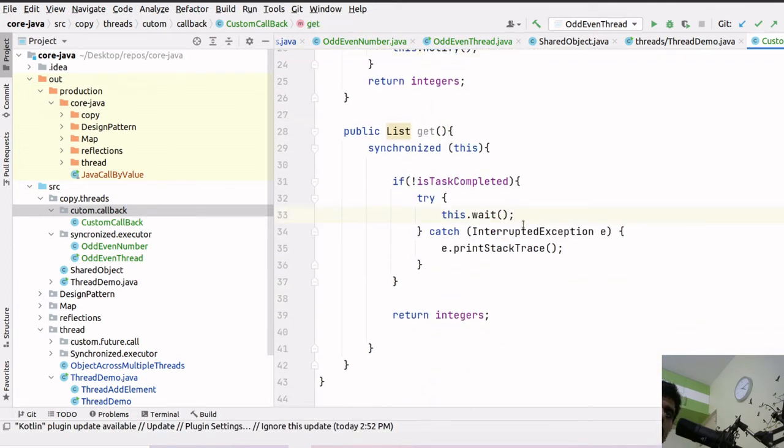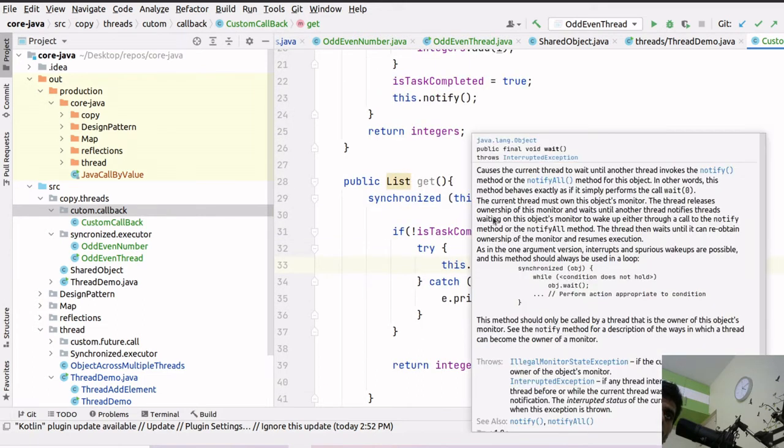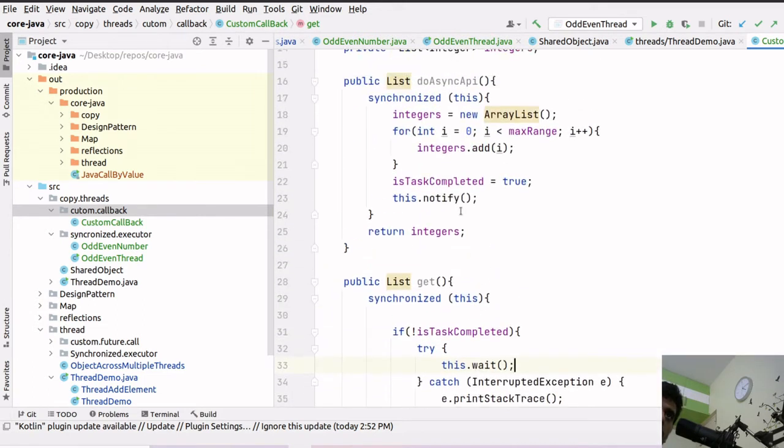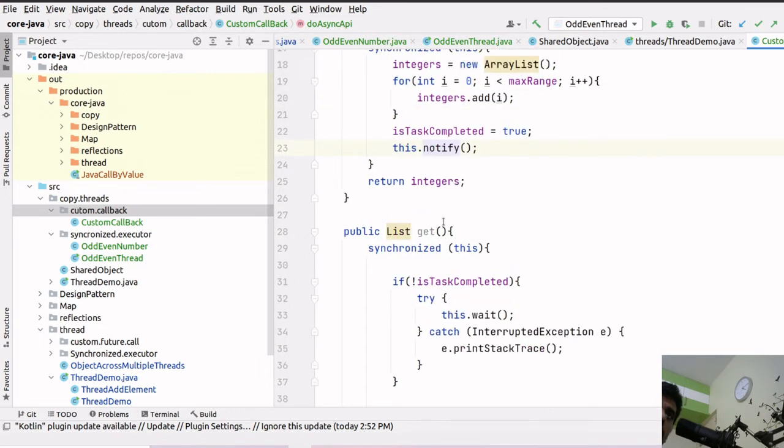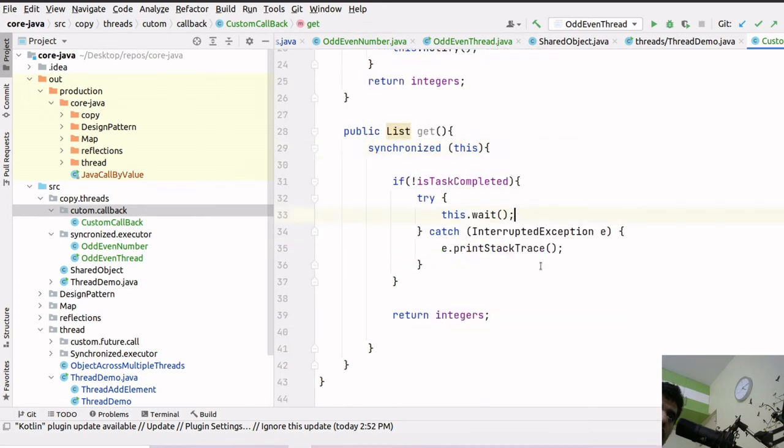Line number 33, we have already seen in the past video how wait, notify and notify all works. Basically it will execute from the particular line where it went into the wait state, and it will get awake because notify all is called, but it will not take the lock until it gets the chance to acquire the lock. Once it takes the lock, it will execute from line number 33.